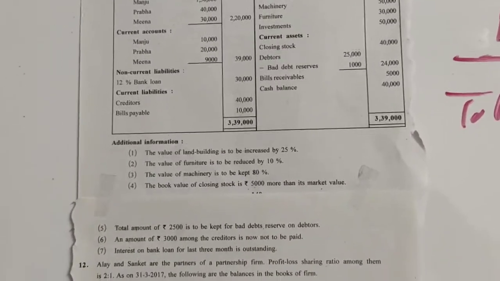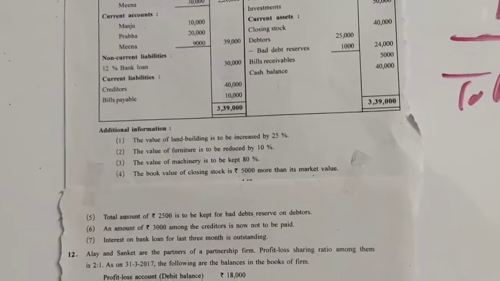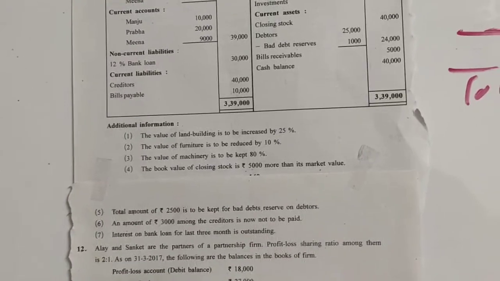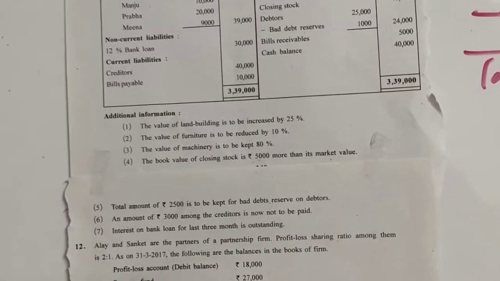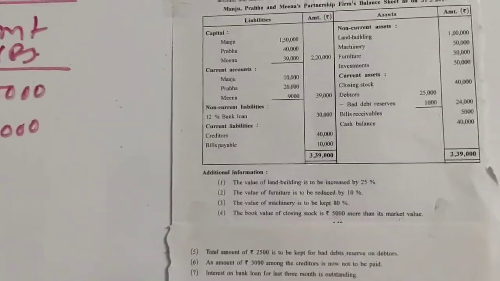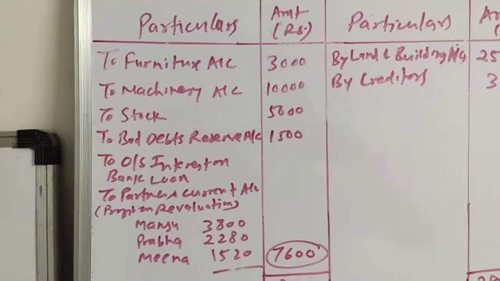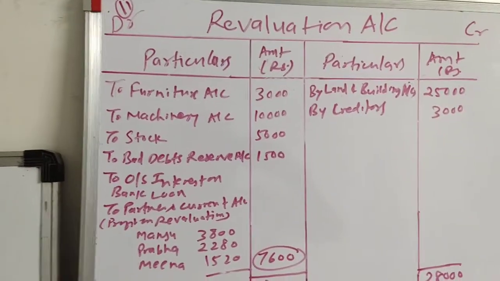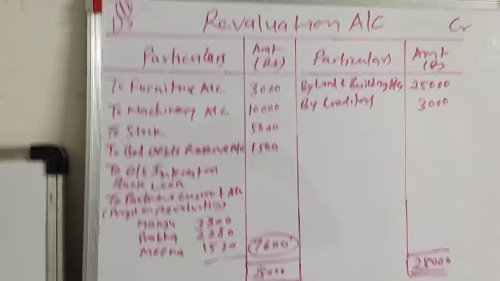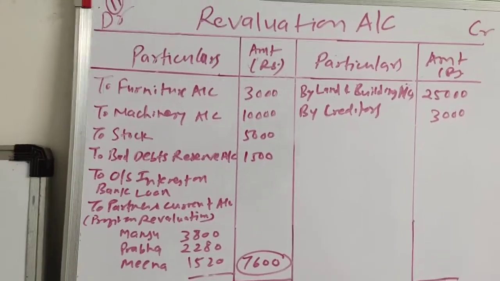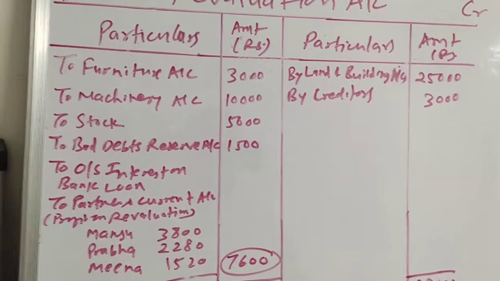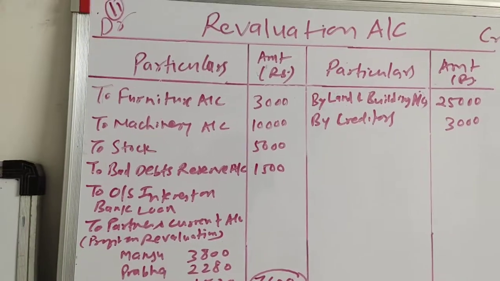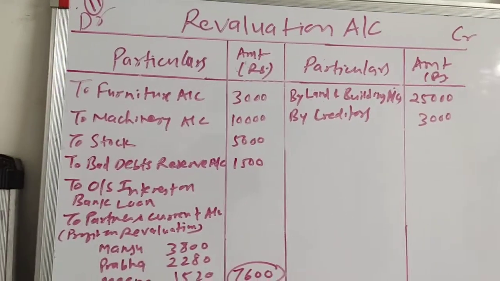In journal entries, we have seen if there is increase in the provision, BDR is a provision, then it will be a loss. So it will be debited to revaluation account. So in revaluation account, the effect will be given like this. See here, fourth item, to bad debts reserve 1,500. Why 1,500? Because we need to maintain 2,500, and already 1,000 BDR we have in old balance sheet. So BDR is increased by rupees 1,500. That's why 1,500 at the debit side of revaluation account, and new BDR will be 2,500.